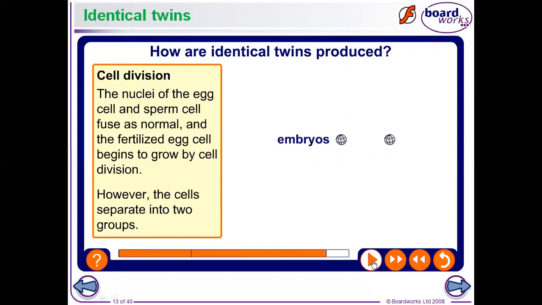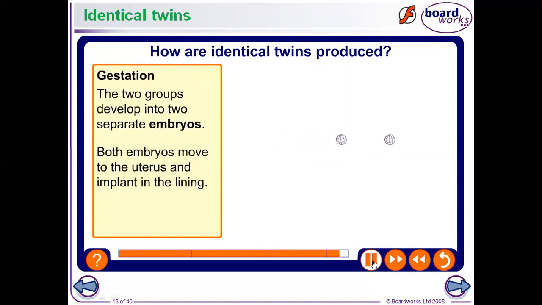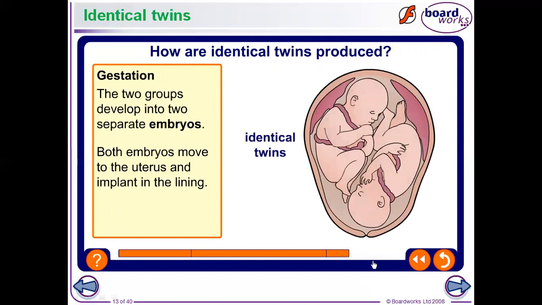Normally it does not separate into two groups, but here, during the process of cleavage, it divides into two, and both of them develop into separate fetuses. So the two groups develop into two separate embryos, and both embryos move toward the uterus and implant in the lining. Now these are identical twins, similar to each other because both develop from the same sperm and same ovum.